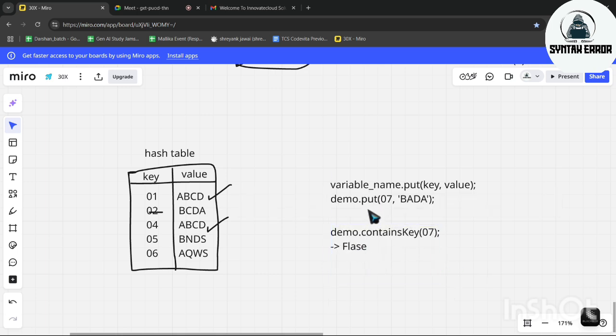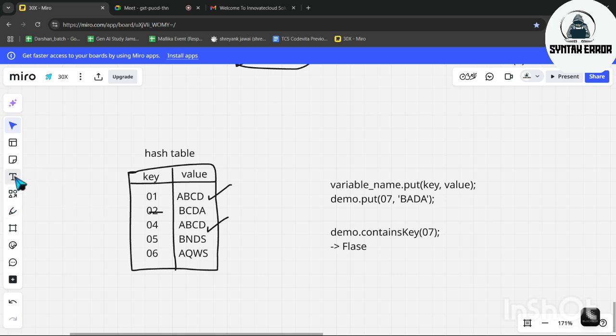First thing, to add or put values in a table, we will use this thing. If you want to check if the demo contains this key or not, at that time we will do this one. Now assume we have 5. We want to know what's the value.